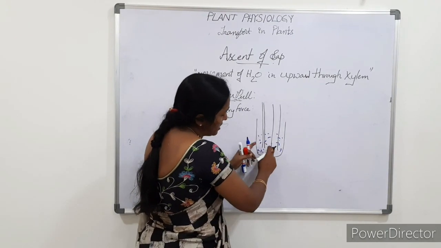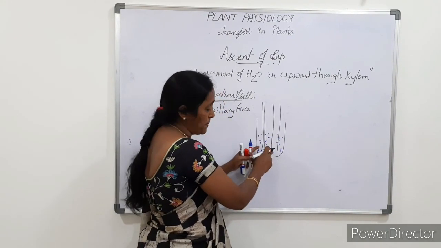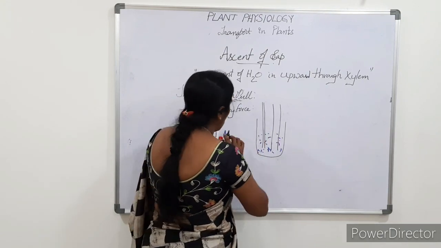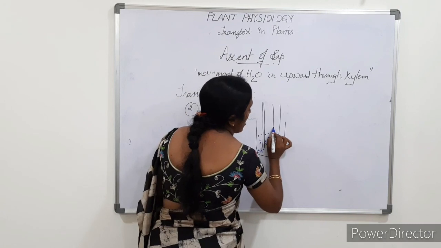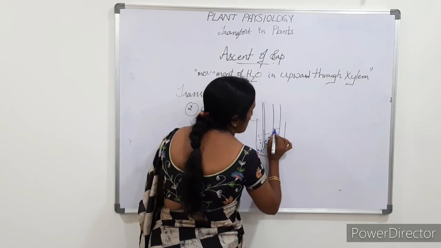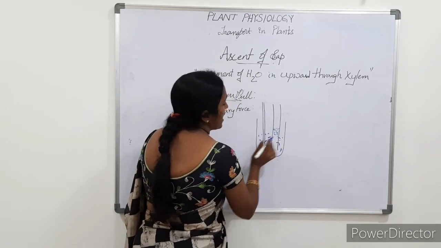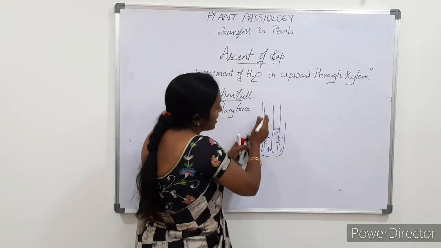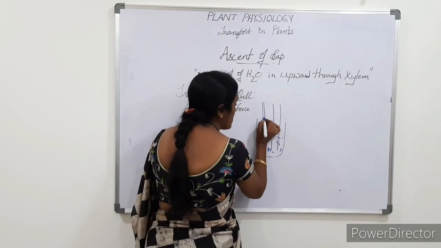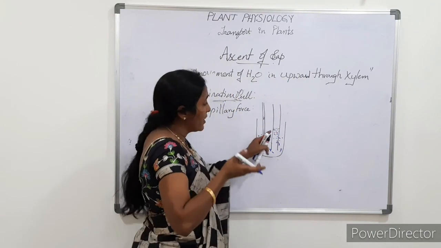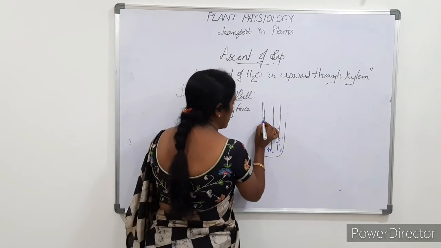When we observe these two after keeping them in the water, the level of the water in the broad straw reaches up to a certain level, and the level of the water in the thin straw rises somewhat higher than in the wider one.